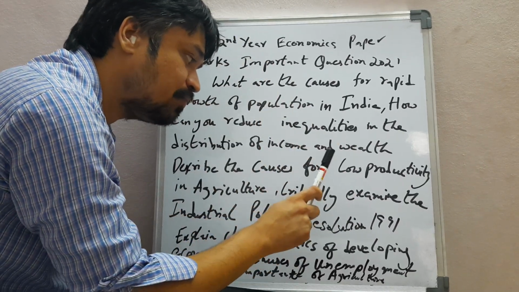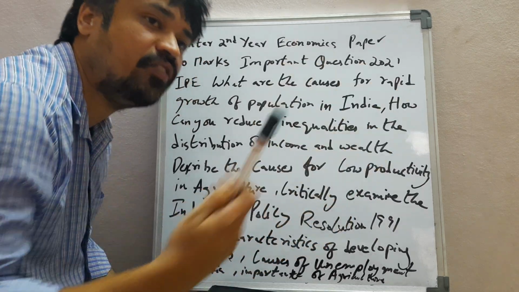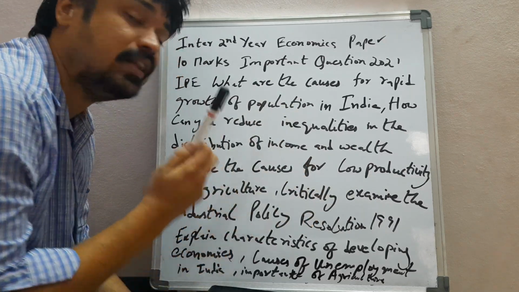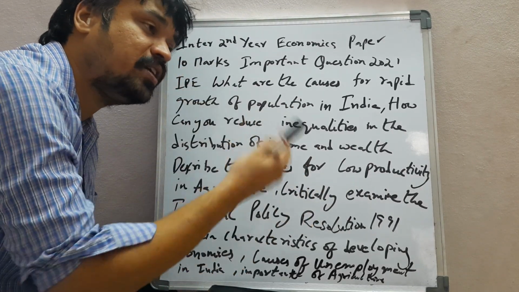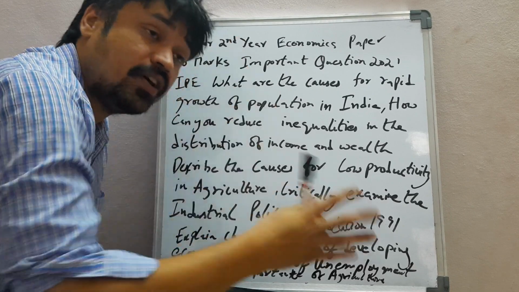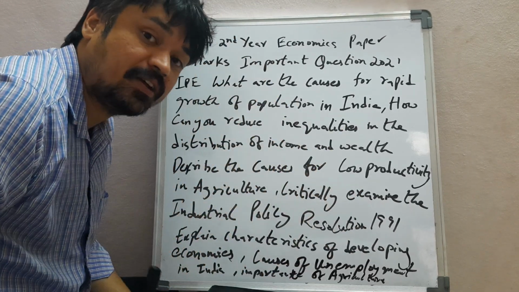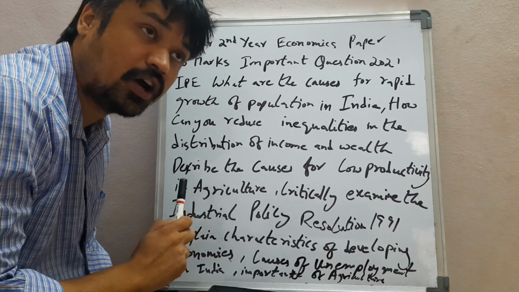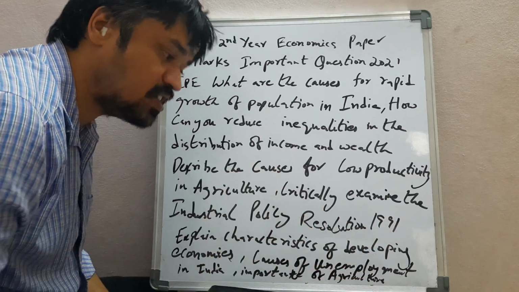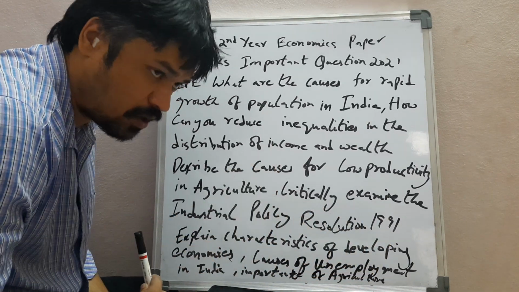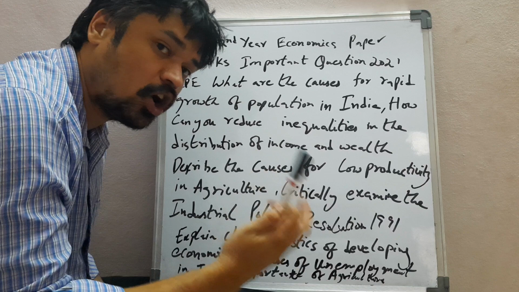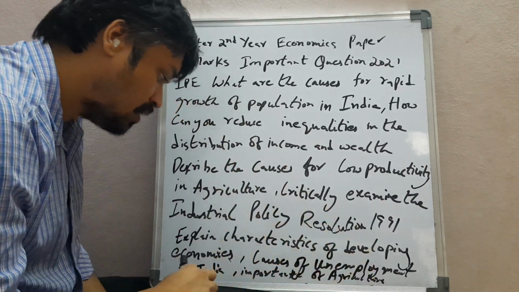Describe the causes for low productivity in agriculture. In intermediate second year economics, the agriculture unit is very important, and one question will definitely come in the public examination from the topic agriculture. Next one is, examine the industrial policy resolution 1991. And explain the characteristics of developing economies.